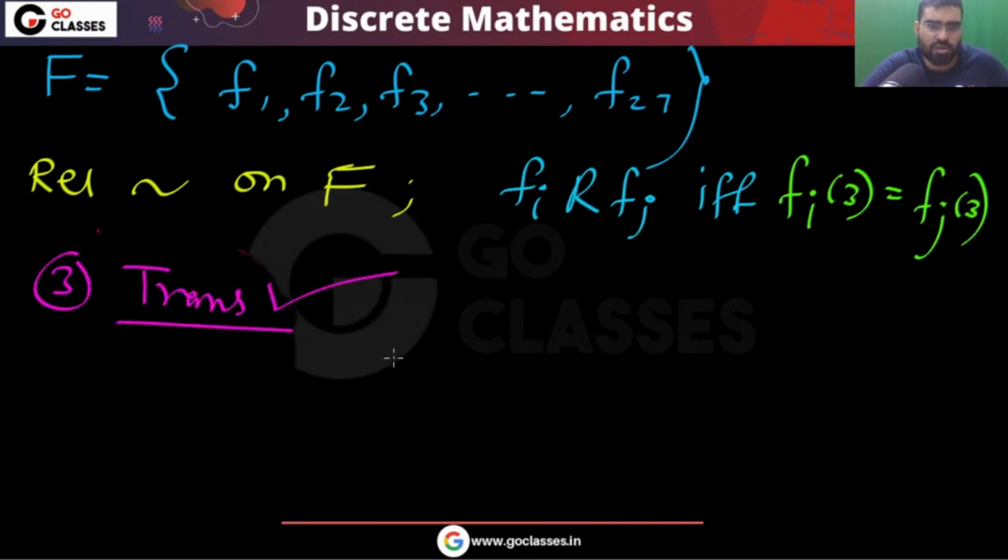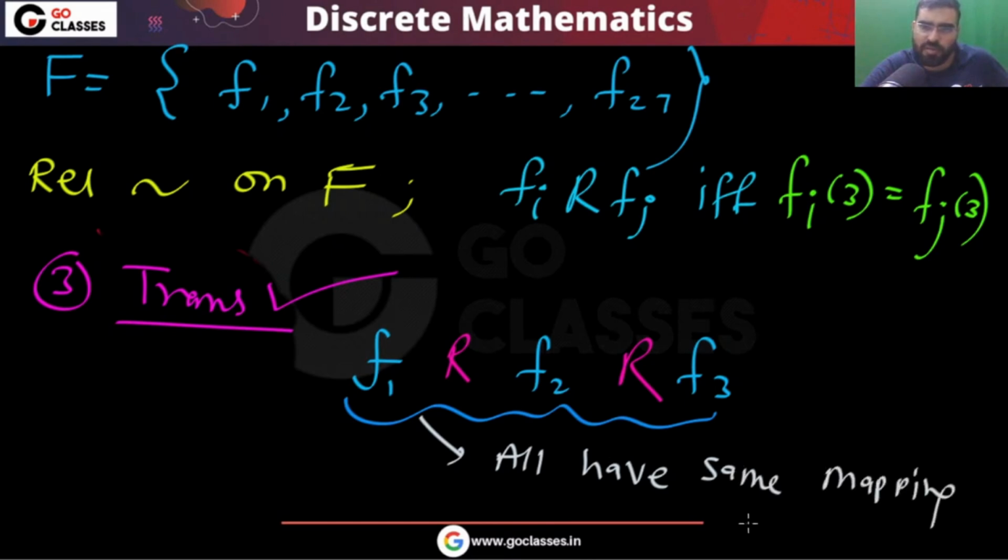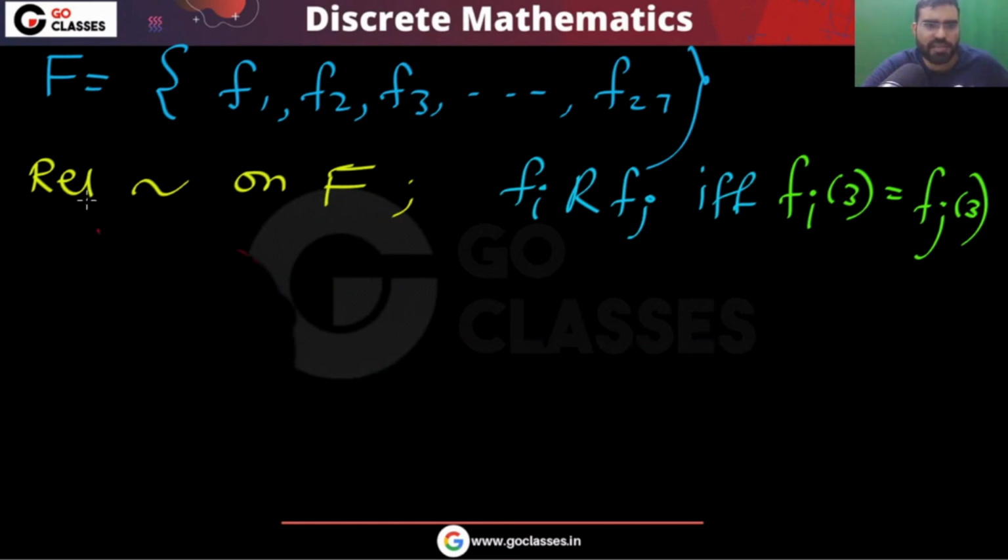This is transitive also because, for example, if you have f1, f2, f3, if they have the same mapping on 3, for example, if f1 is related to f2 and let's assume f2 is related to f3, then you can easily see that they all have the same mapping on 3, right? So the relation is transitive also. So finally I can say that this relation is an equivalence relation.